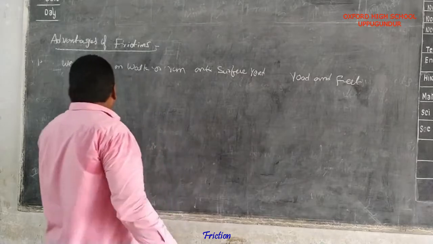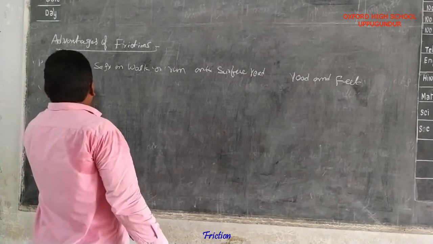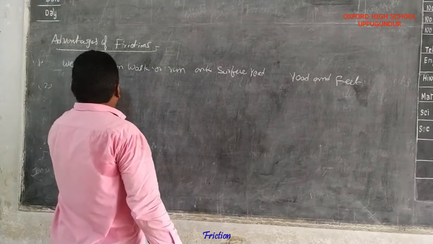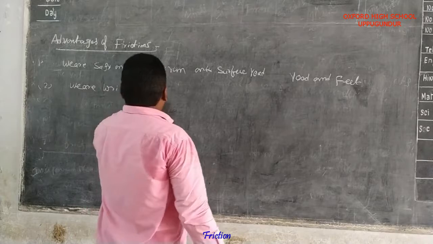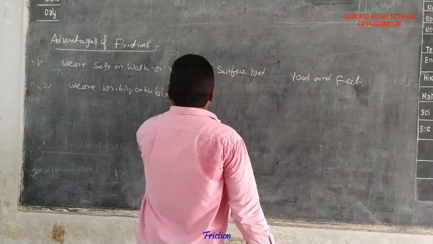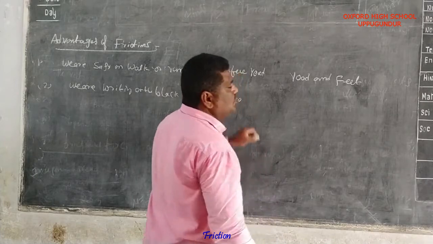Next, we are writing on the blackboard due to the friction.